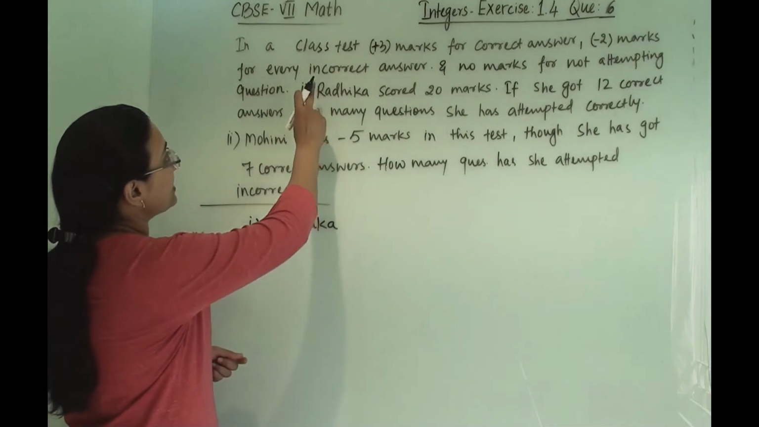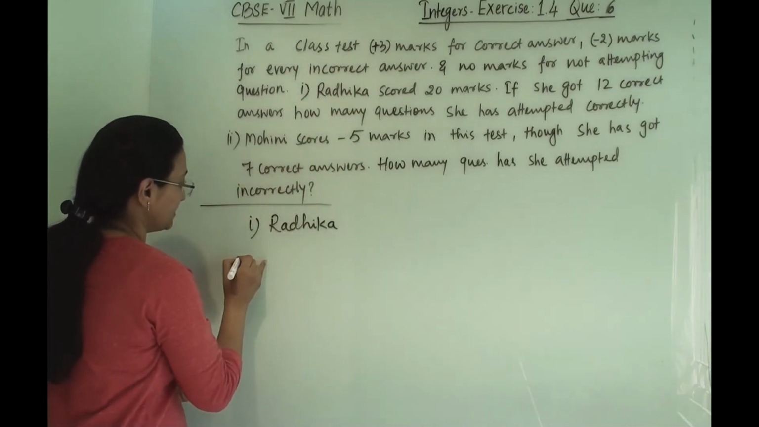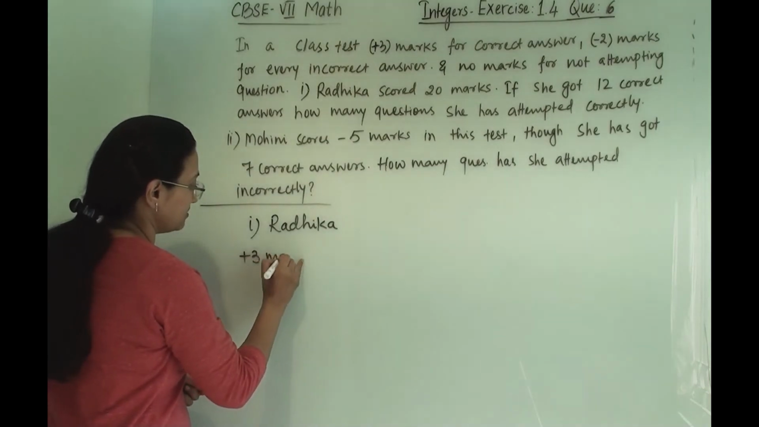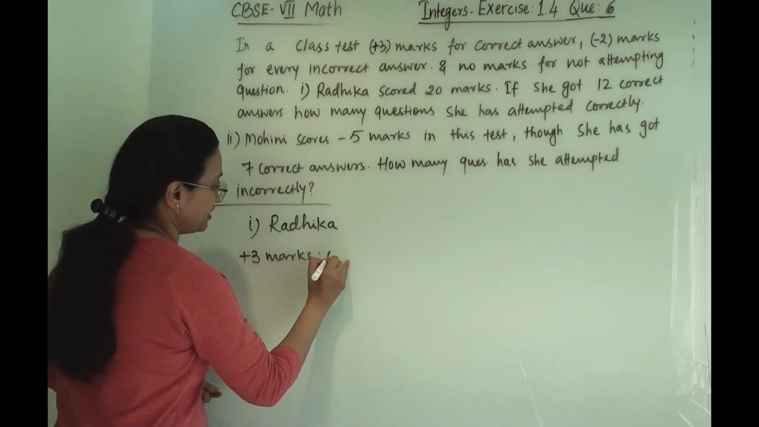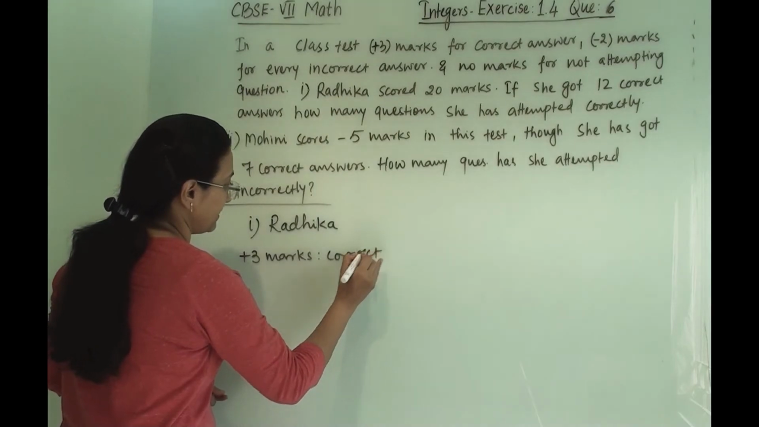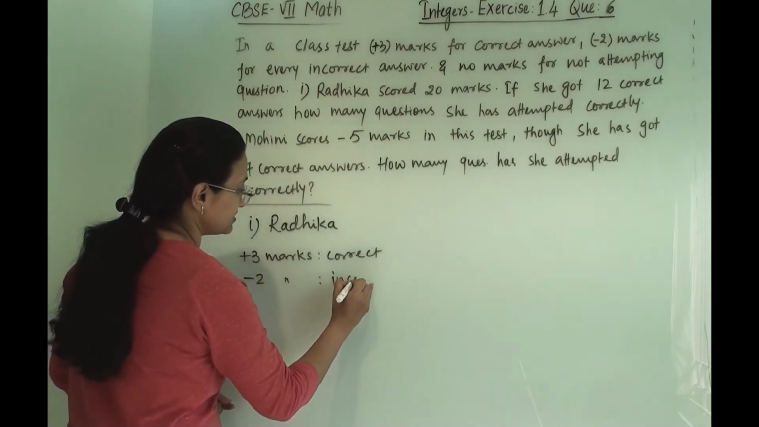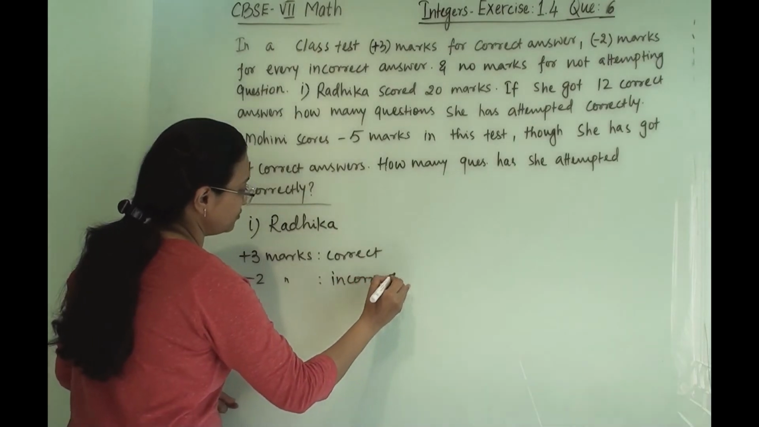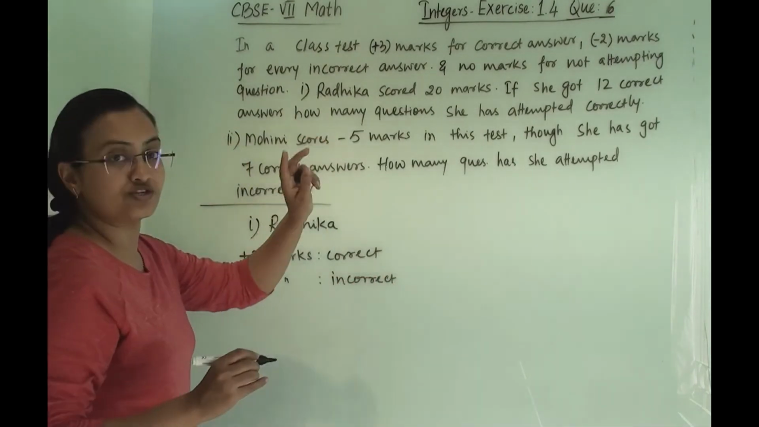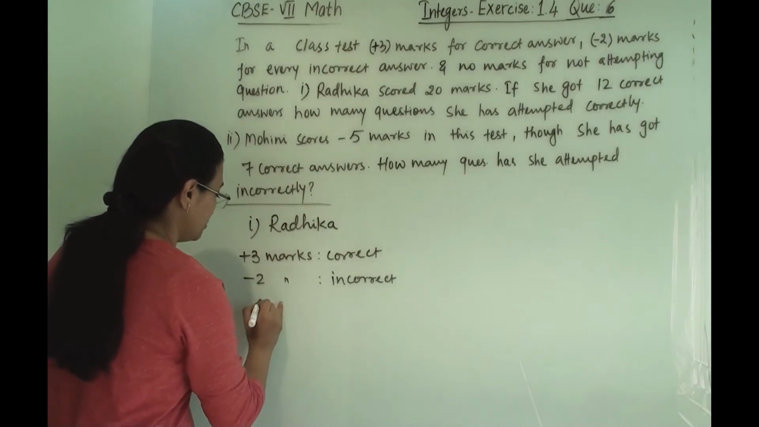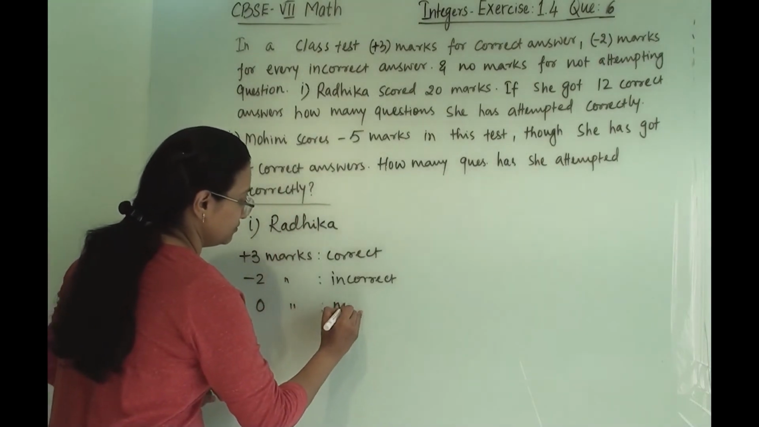First we will write that it is plus 3 marks for a correct answer, minus 2 marks for an incorrect answer. And there is no negative marking and no marks for not attempting. So 0 marks for no attempt.